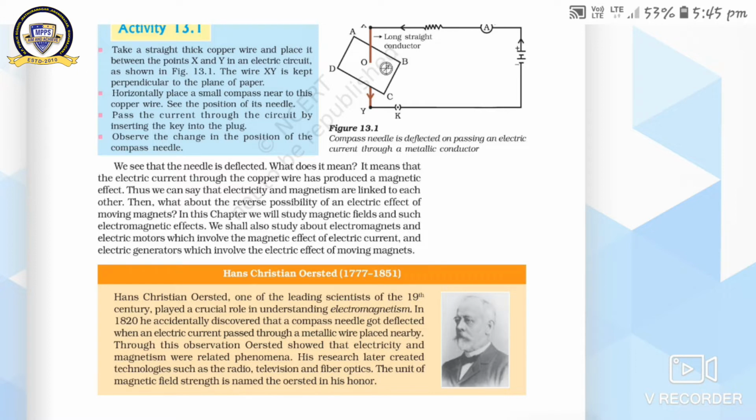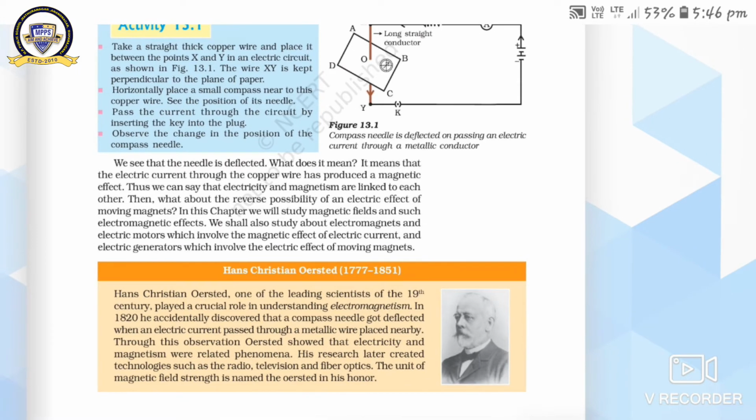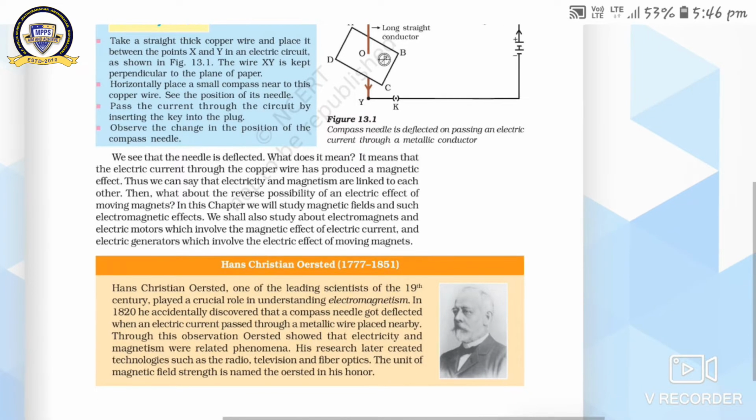In 1820, he accidentally discovered that a compass needle got deflected when an electric current passed through a metallic wire placed nearby. It means Hans Christian Ørsted took a compass needle and kept it near the current carrying wire. He observed that electricity and magnetism were related phenomena. It means when the current passed through the wire, the deflection in the compass needle shows that there is a magnetic field, and that magnetic field is generated by the current carrying wire.